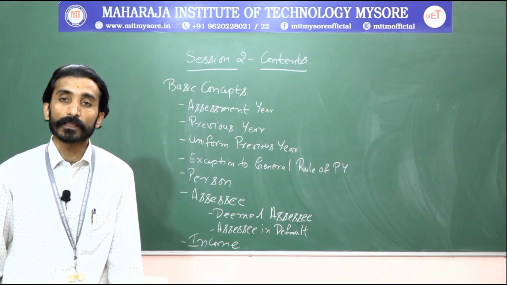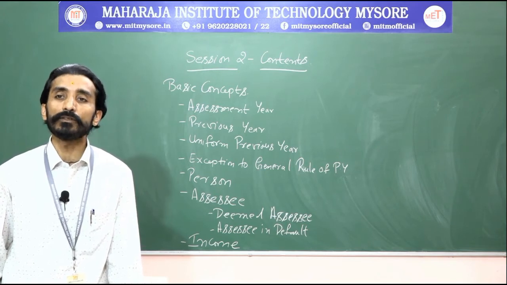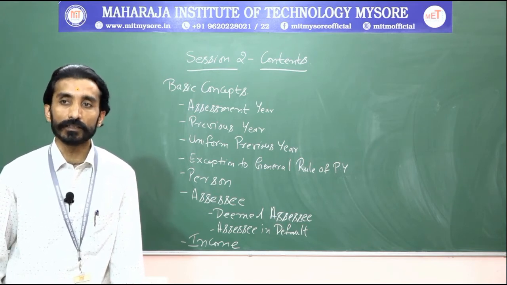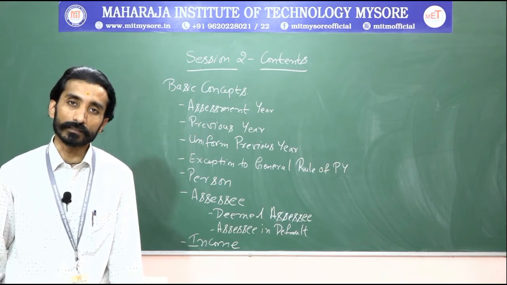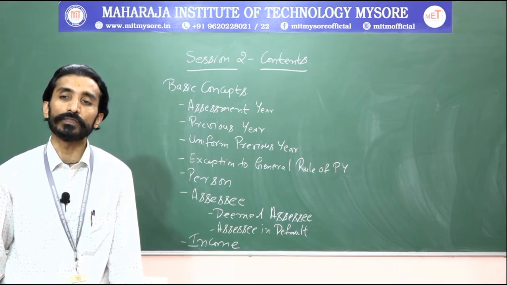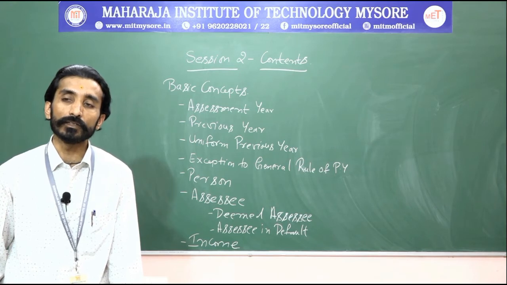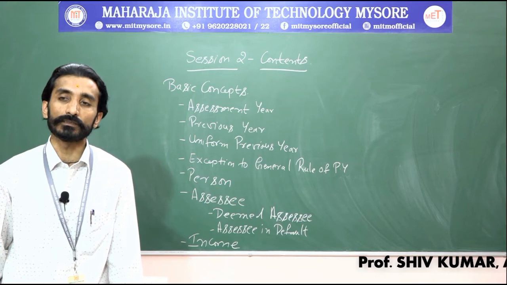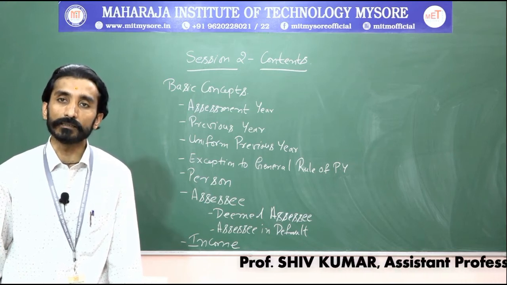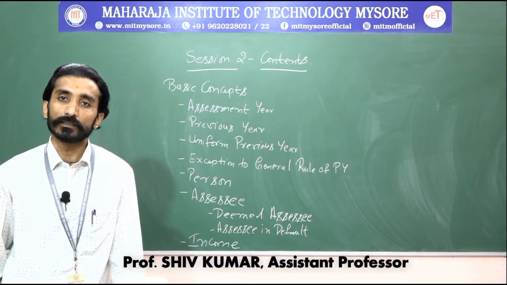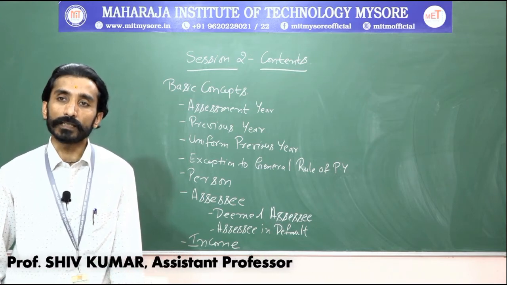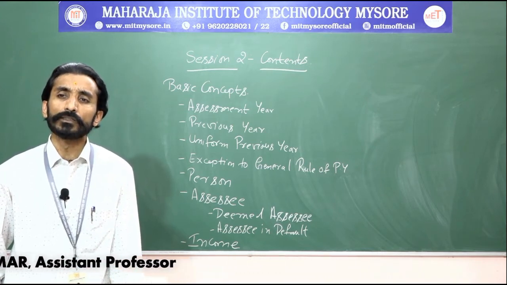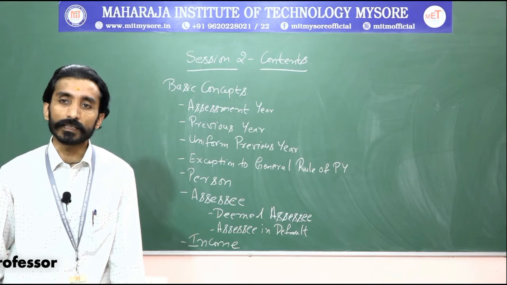So where you will be assessed as deemed to be an assessee, means for example it might be a child below 18 years, any person who is earning an income but he will not be paying the tax directly. On behalf of him, some other person, it might be a parent, it might be the guardian, will be paying the tax. So based on this is the third category.